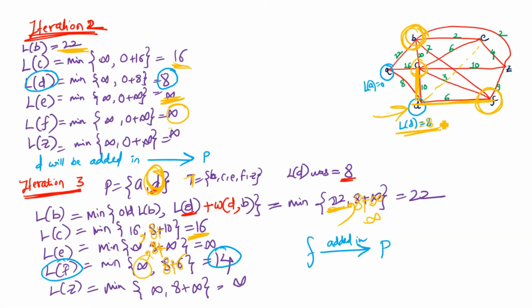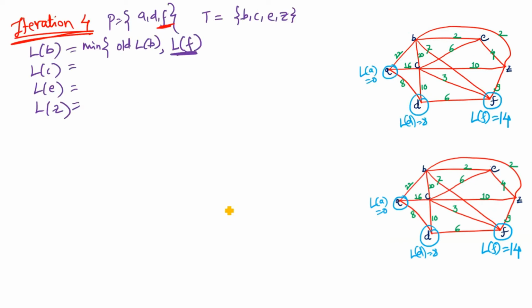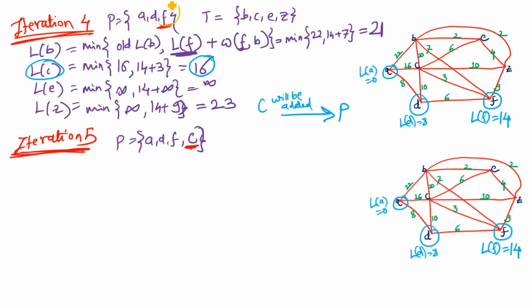In the same way, we'll find out the length of z, that will come out to be infinite. Among all of these lengths, we can see that length of f is the smallest one, so we'll add f into the next iteration. Now when we go for the next iteration, f will be recently added, whose length was 14, and in the same way we will proceed for finding out the length of each and every vertex.